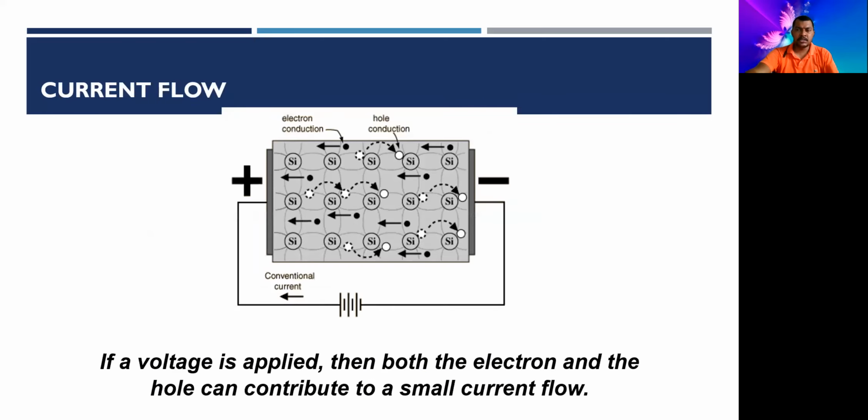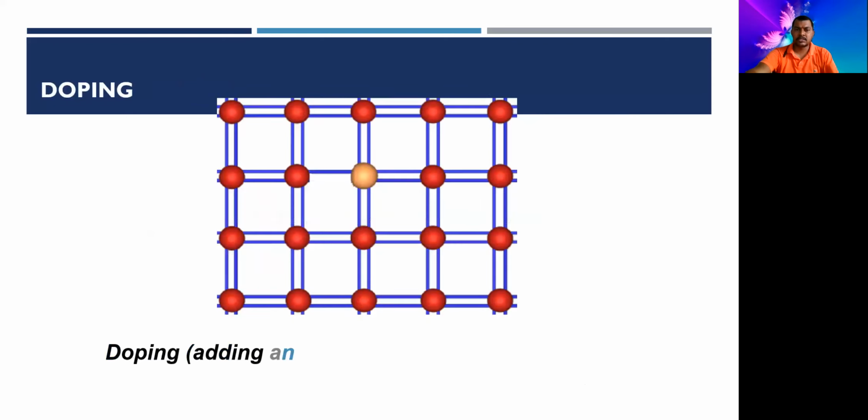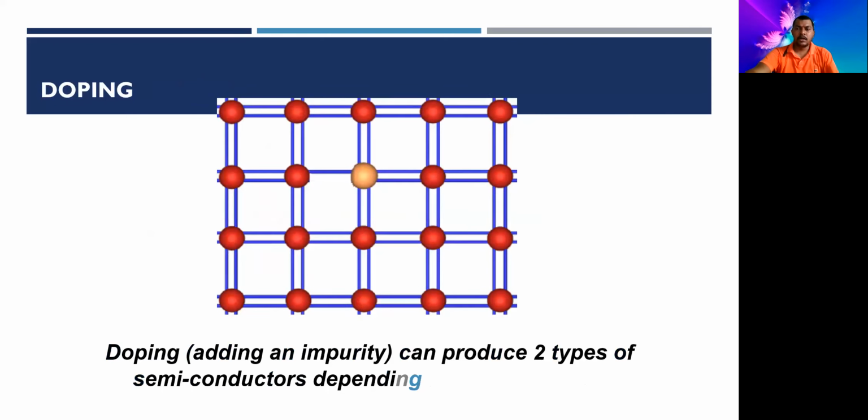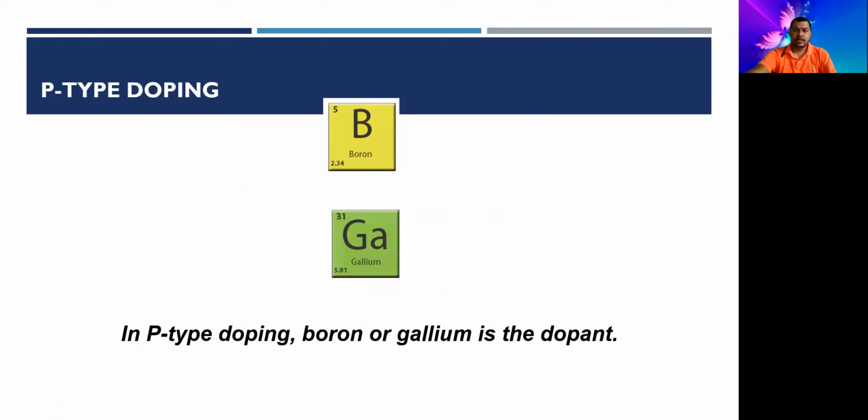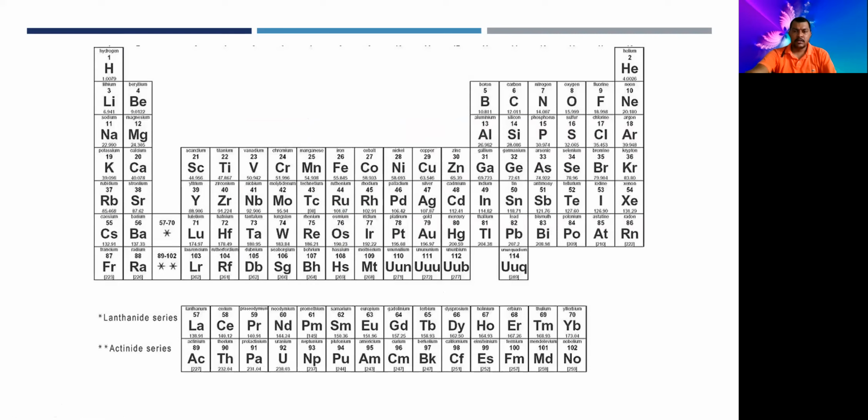Intrinsic semiconductor means a semiconductor in its pure form. Extrinsic semiconductor means the impure form of a semiconductor. This is the concept of doping: adding an impurity is called doping. For a P-type semiconductor, a trivalent impurity is added. For an N-type semiconductor, a pentavalent impurity is added. Right, so this is a trivalent impurity.